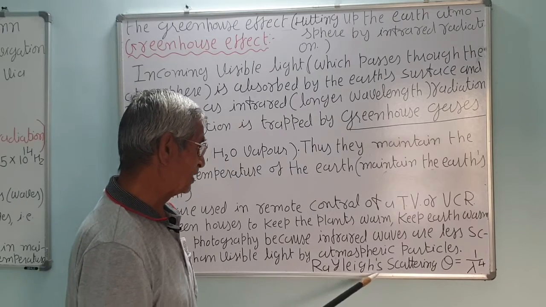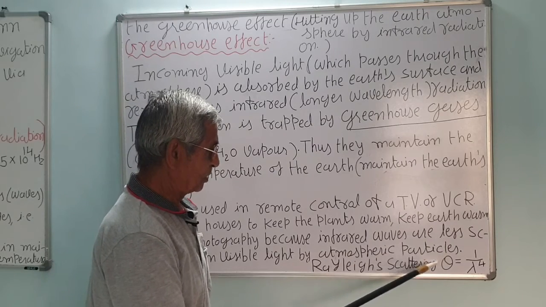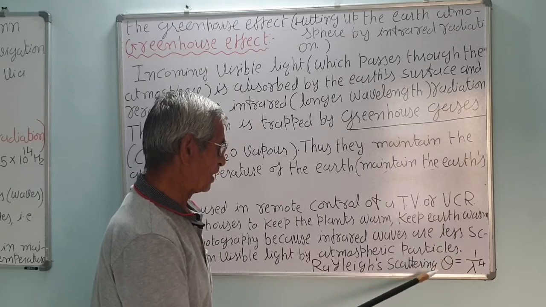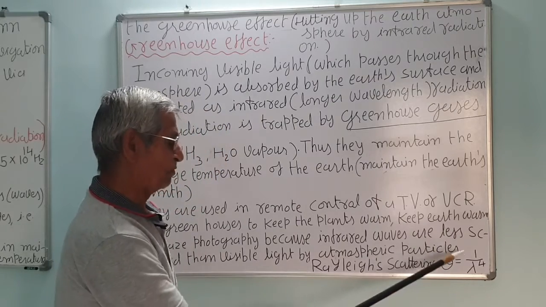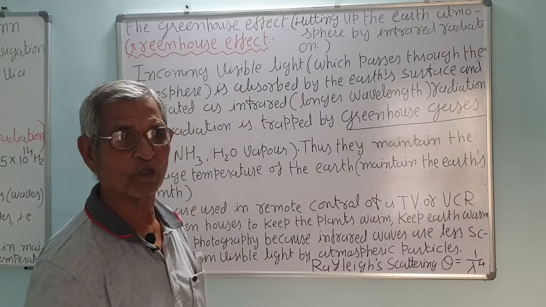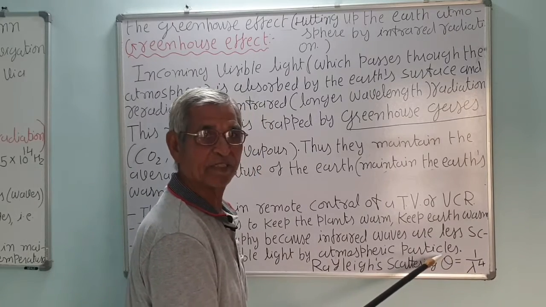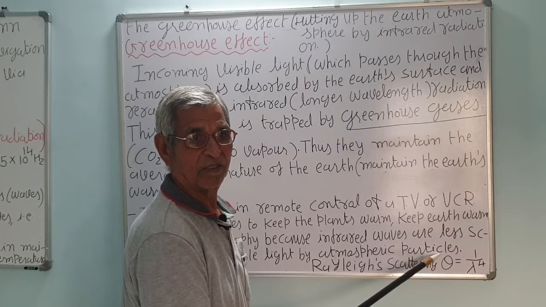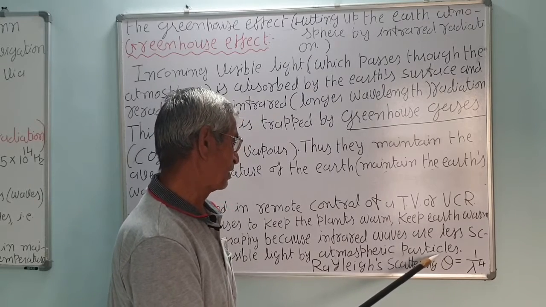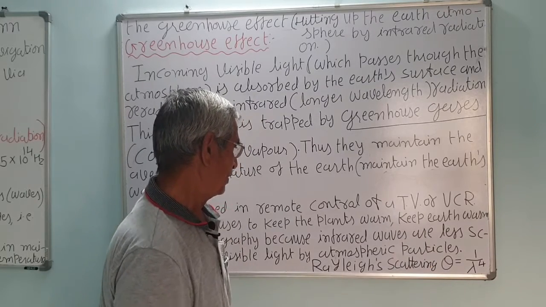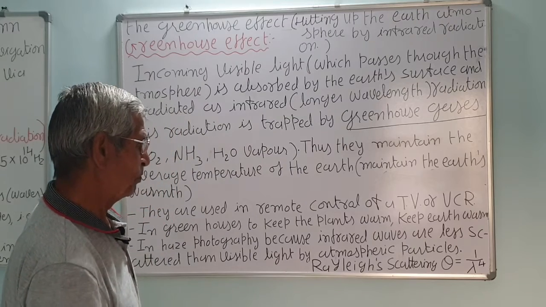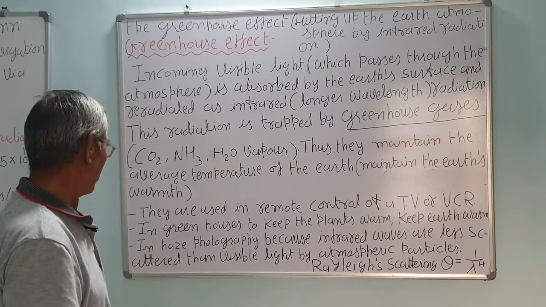According to Rayleigh's scattering law, the scattering angle theta is inversely proportional to the fourth power of lambda. So if lambda is more, theta will be less, so it will be less scattered. That is why we sometimes see the sky blue, because blue scatters the most.